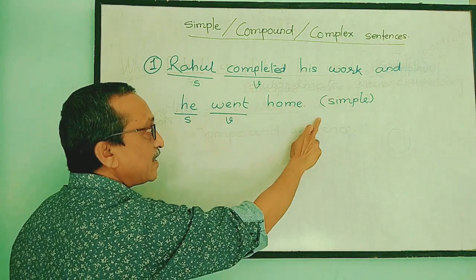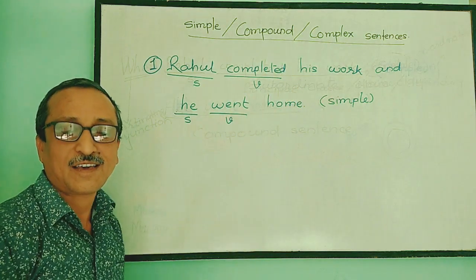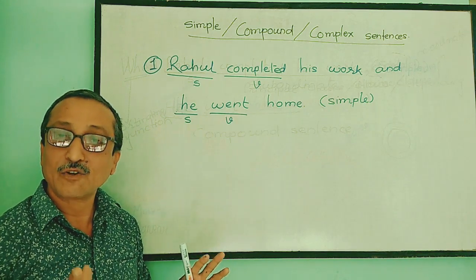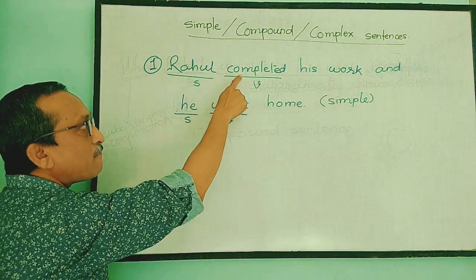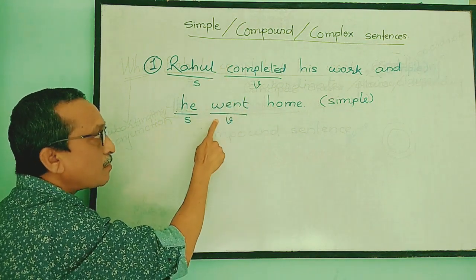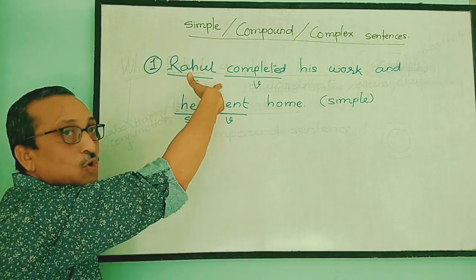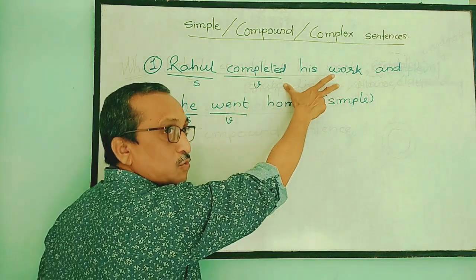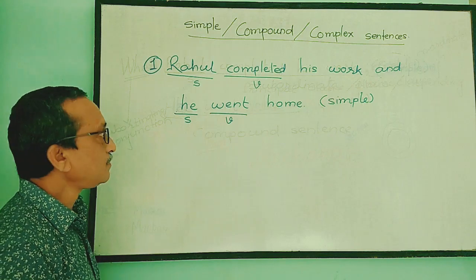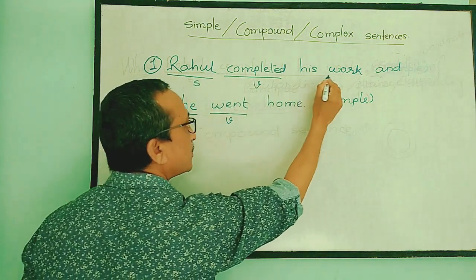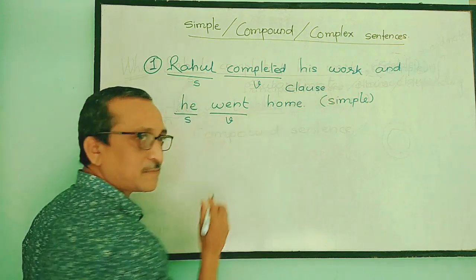Now because it is part of a sentence, we cannot call this part a sentence, but it is a clause now. The part of a sentence in which there is one finite verb is called a clause. One finite verb, therefore one clause. One more finite verb, therefore one more clause. So in this sentence you will find two clauses. Rahul completed his work, this is one clause. He went home, this is one more clause. Okay, so this part is called a clause. C-L-A-U-S-E, clause.